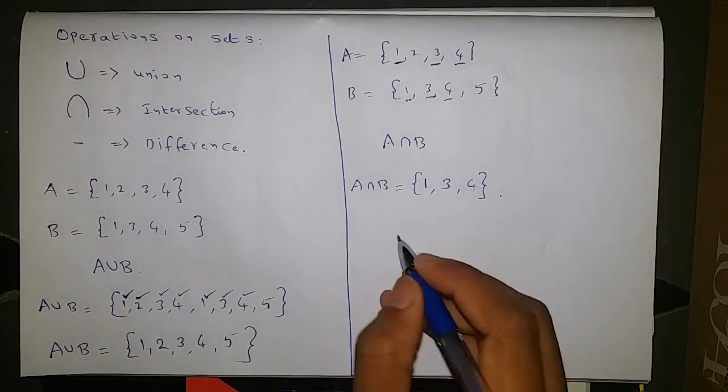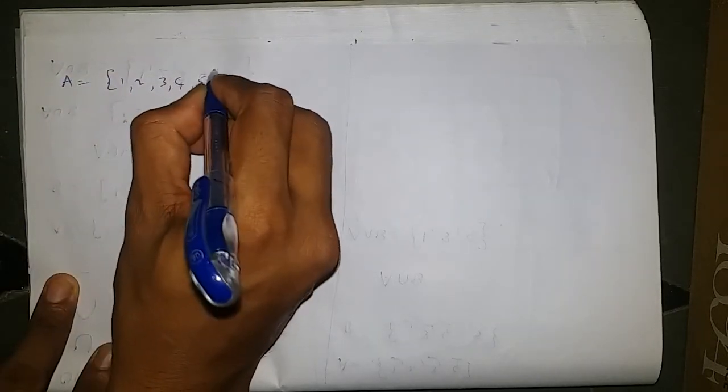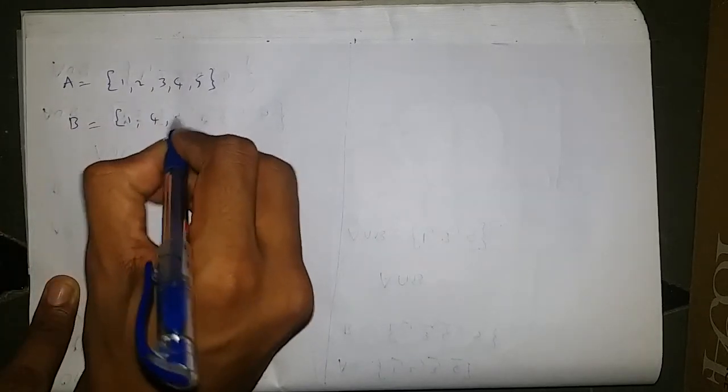Next, A minus B and B minus A, that is difference of sets. Now set A is 1, 2, 3, 4, 5 and set B is 1, 4, 5.